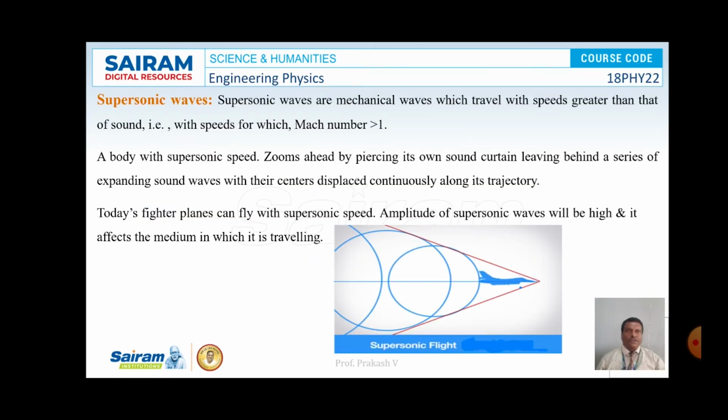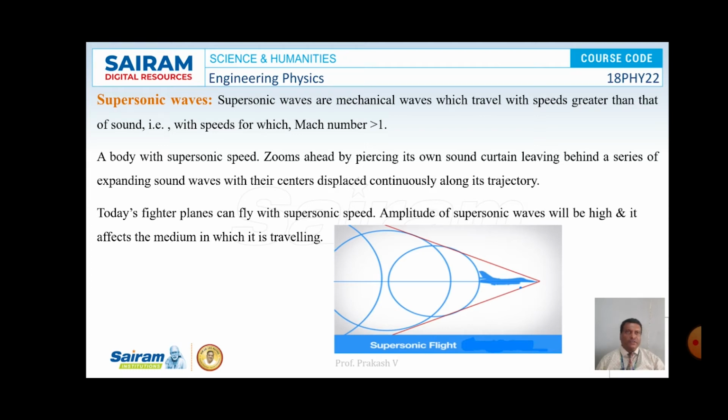So supersonic waves are those waves which travel at a speed greater than the speed of sound. Whenever an object moves at a speed greater than the speed of sound, then the mechanical waves produced by it are considered as supersonic waves.